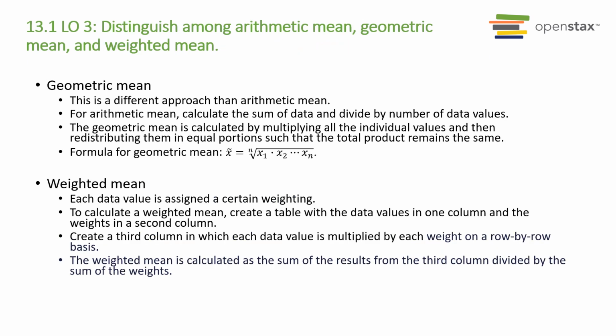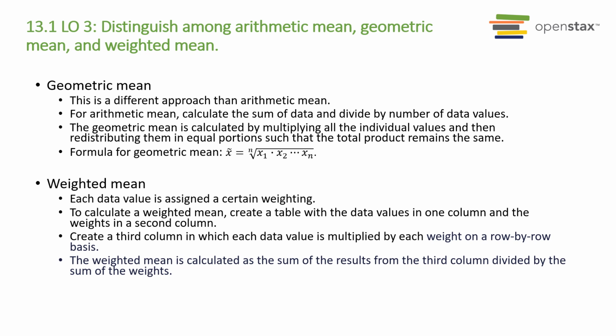The geometric mean provides a different approach for the center of a data set as compared to the arithmetic mean. For the arithmetic mean, calculate the sum of the data and divide by the number of data values. The geometric mean is calculated by multiplying all the individual values and then redistributing them in equal proportions such that the total product remains the same.